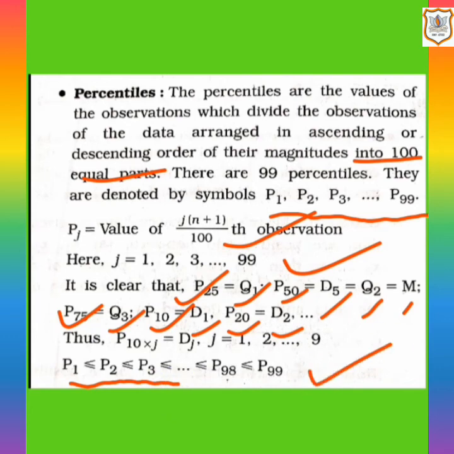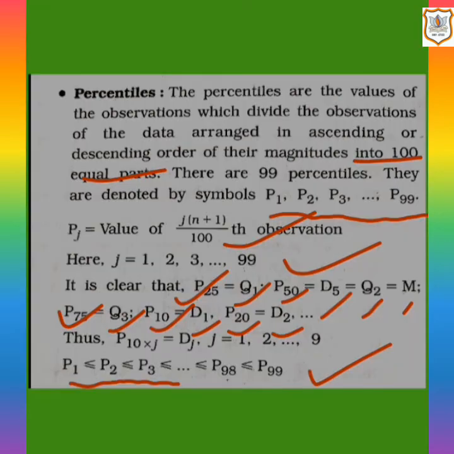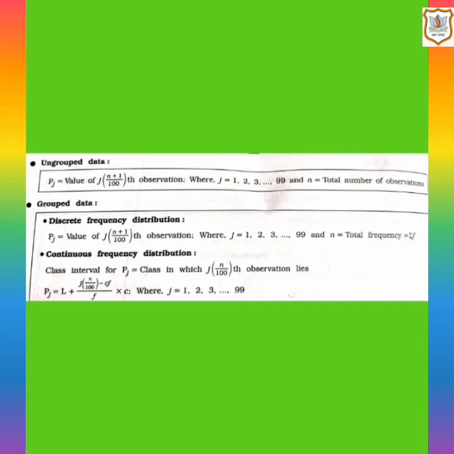Now let's have a look at the formulas of percentiles, for ungrouped data and grouped data. For ungrouped data, the formula is j(n+1)/100, and j can be 1, 2, 3 up to 99, and n is the total number of observations. Now in grouped data, the formula in discrete frequency distribution is the j(n+1)/100th observation, where j can be 1, 2, 3 up to 99, and n is the sum of frequency, that means total frequency.